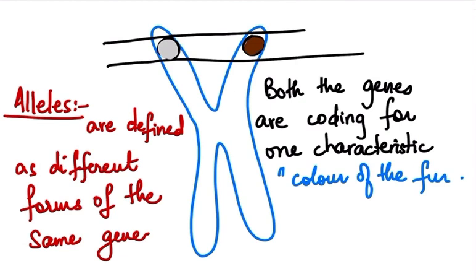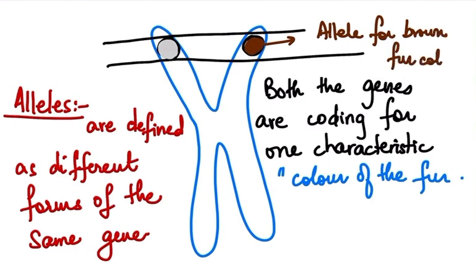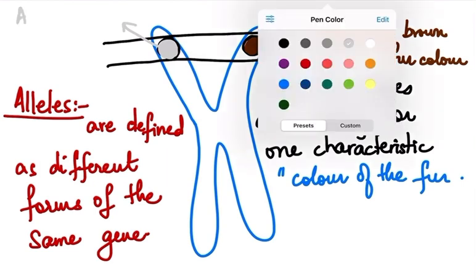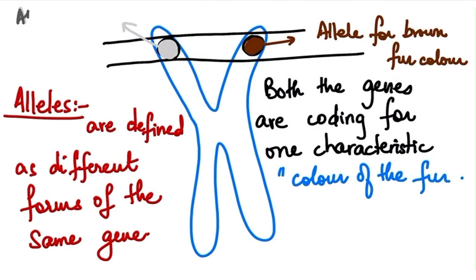So now we will call these alleles. I will say this is the allele. Let me relabel. This is the allele for brown fur color, and this is the allele for white colored fur.